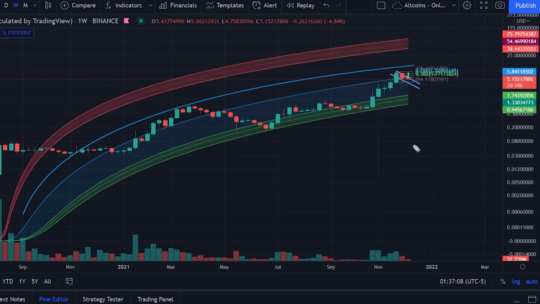Now, for my end of bull run price target for Sandbox, if Bitcoin does not break below $30,000, then I believe Sandbox has more room to run. Using the logarithmic regression curves, I have my end of bull run price target for Sandbox sitting at about $12, and that will be my end of bull run price target. But that is if Bitcoin does not get an extended bull run, right? If Bitcoin gets an extended bull run, then we could probably even see higher prices for Sandbox.